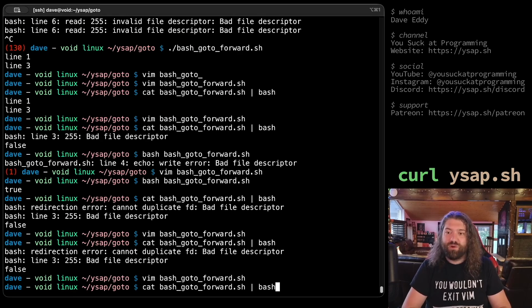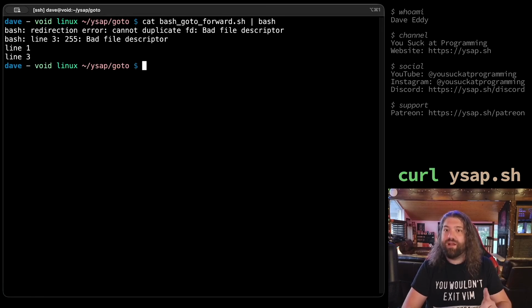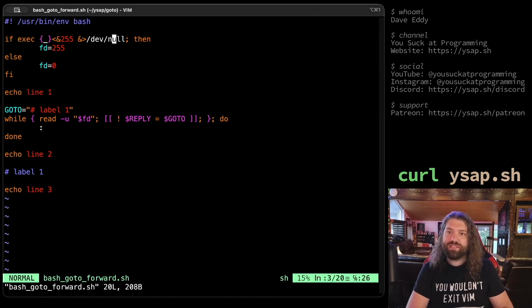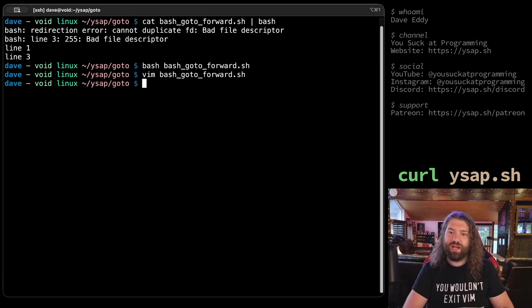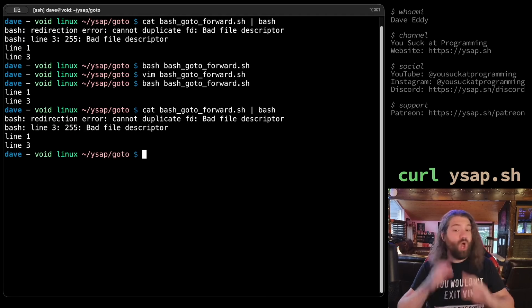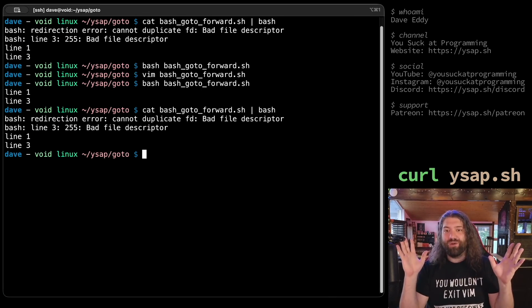So if we do this, this should work, right? Let's cat it into bash. We get some errors. Ignore those errors. Line 1 to line 3. Hey, that's something. Bash GOTO forward. Well, we broke it. Oh, wait, does this not work? Are we doing something weird here? Hold on. We might just not be throwing away errors. We might be doing something very odd there. That's what was happening. Okay, we were doing something weird. Yo, it works. We get some stupid errors that we're not really hiding.